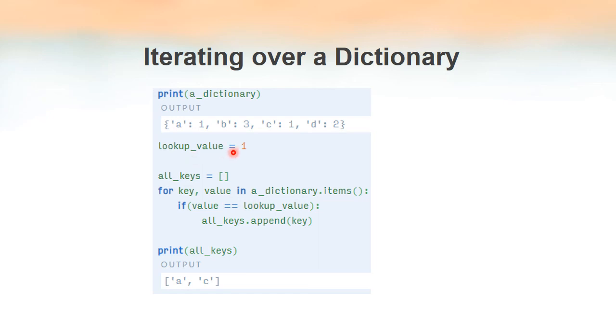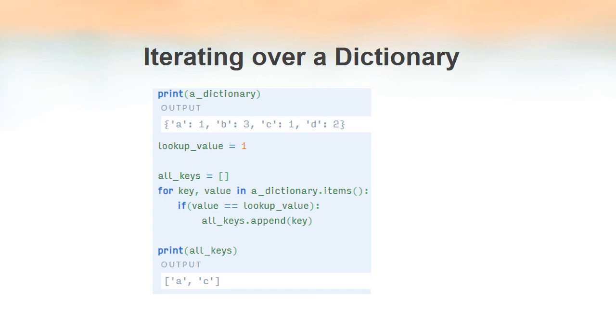And see, we are comparing. Value is the loop variable and lookup value is the value we have to look up inside the dictionary. We are comparing both values each time inside the loop. When we find a match, the corresponding key will be added to the empty list. So at the end of this program, we get a list consisting of the keys whose values matched inside this for loop. See this, the output is A and C. What are A and C? They are the keys inside the dictionary. We have the value to search for, and we find out the corresponding keys.